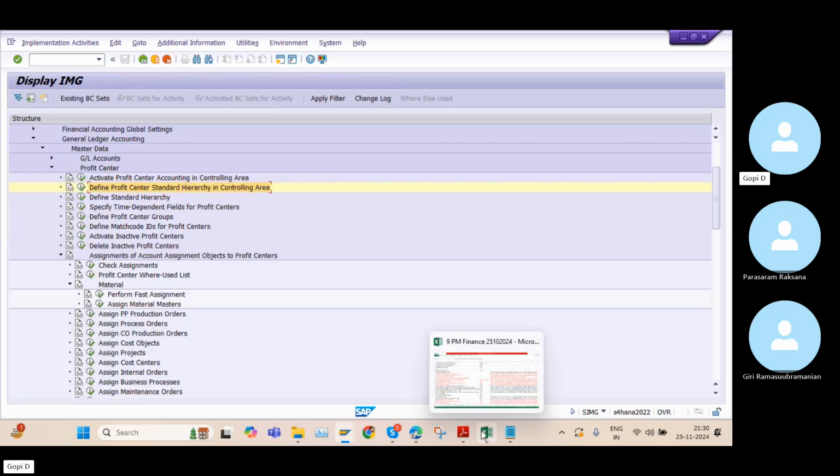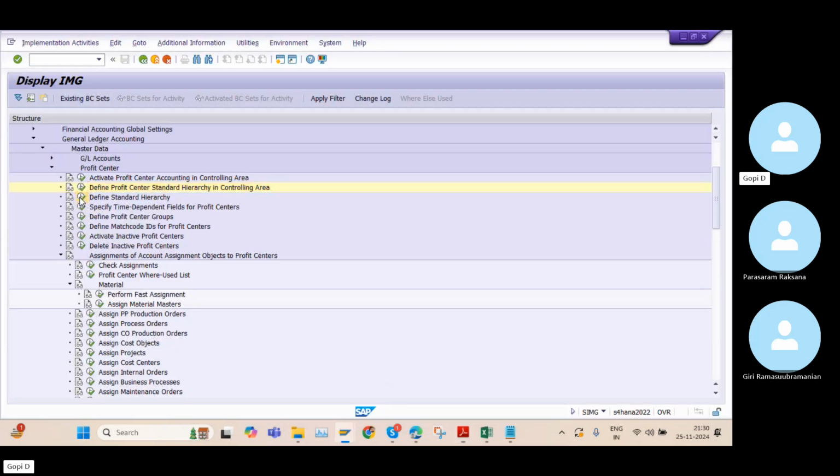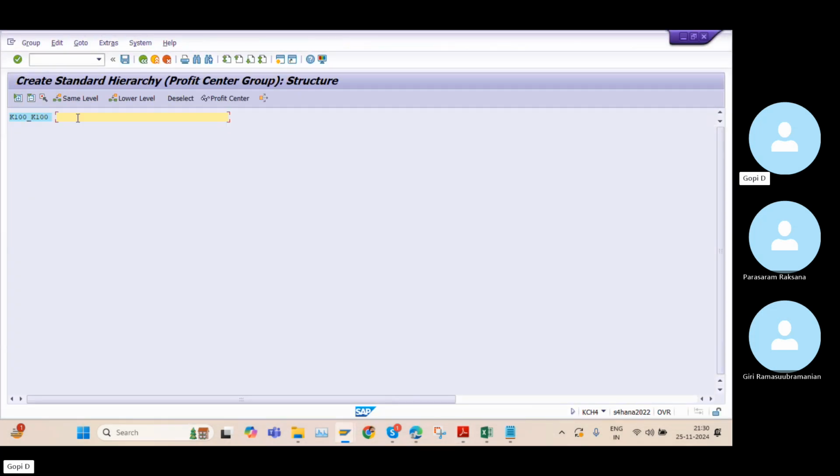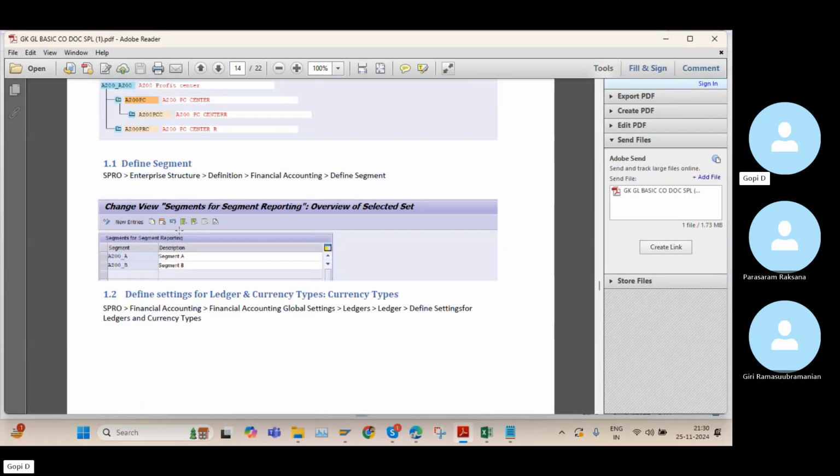Okay. So usually these settings in the projects are done by the controlling people. And define standard hierarchy, this is also not an important step, but okay, we will maintain it. I will maintain K100 into lower level, K100, K100. Okay. Next, define segments.